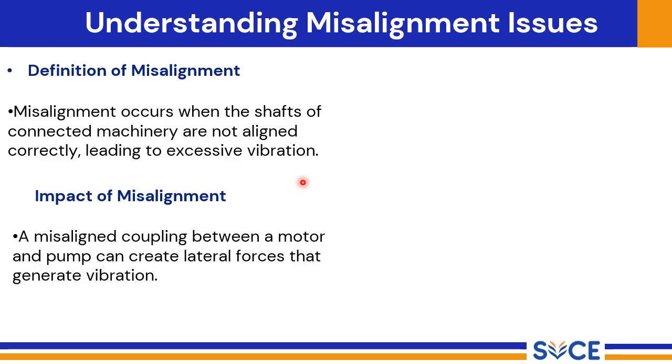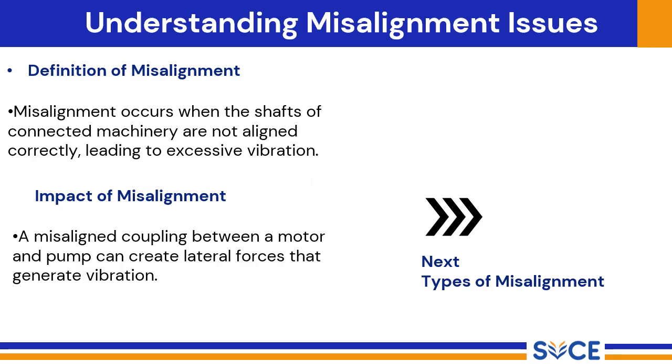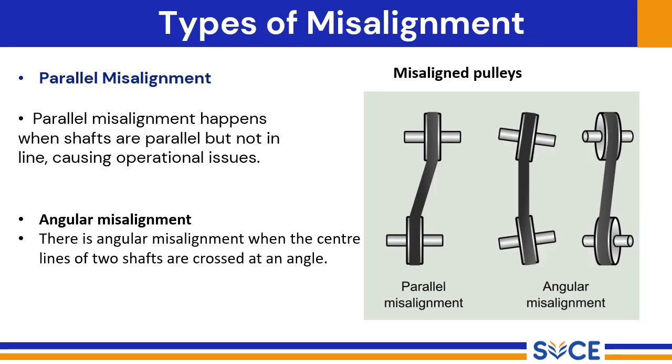In the next session, we will explore the different types of misalignments you may encounter. Understanding these types is crucial for effective diagnosis and correction. Now, let's explore the specific types of misalignment you might encounter. We will cover two primary categories: parallel misalignment and angular misalignment.